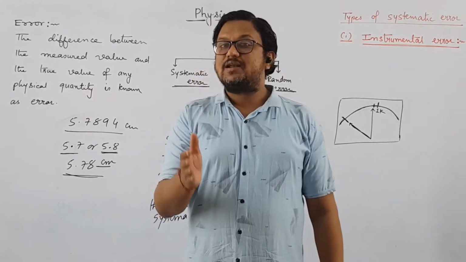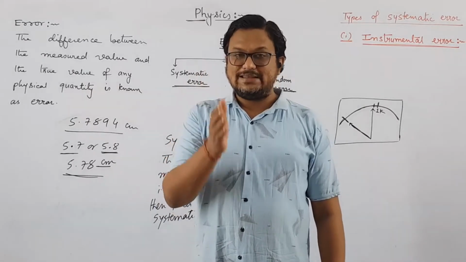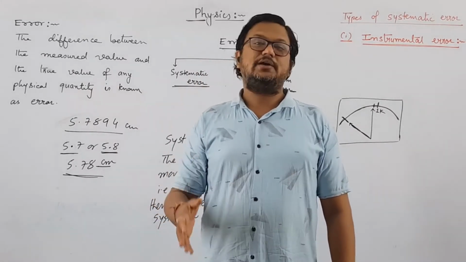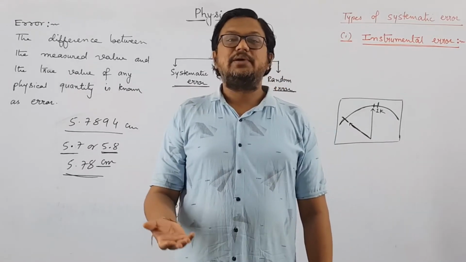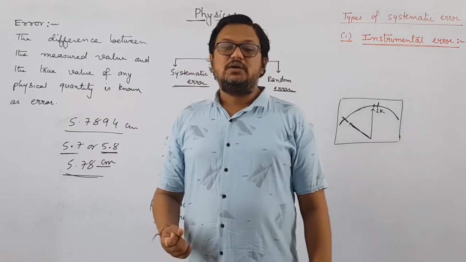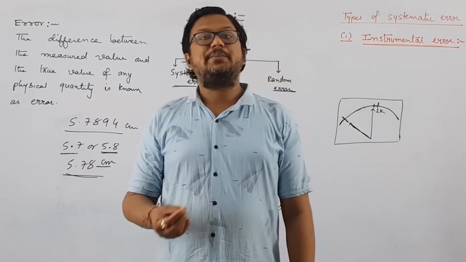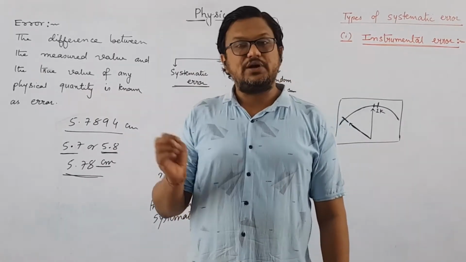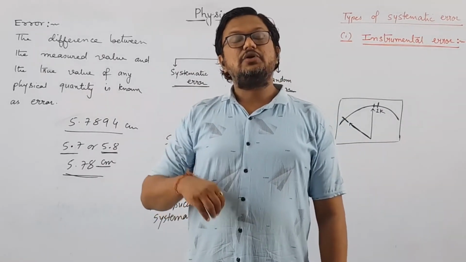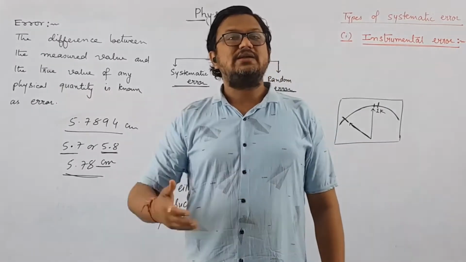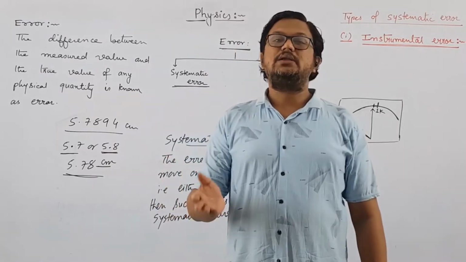The error which is arising due to imperfect design or calibration of the measuring instrument is known as instrumental error. Then you can give any one example. Let us take the example of thermometer only as it is given in our textbook. Suppose we want to measure the temperature of boiling water. Then the thermometer must show 100 degrees Celsius. But due to imperfect calibration, it is showing 104 degrees Celsius. So there is an error in this instrument which is known as instrumental error.